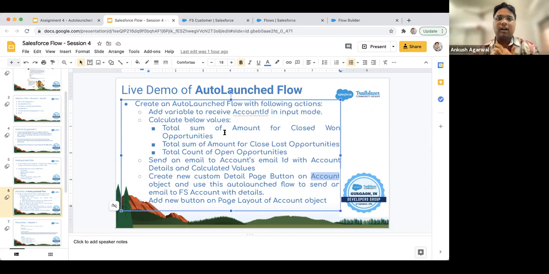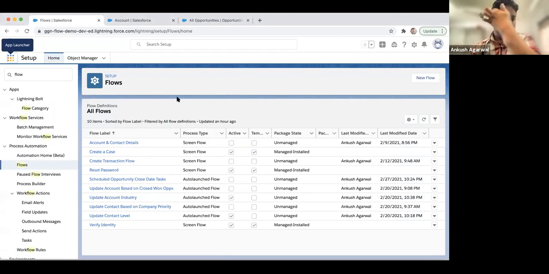So we'll just start with this live demo. Okay, so to create a new flow, first of all, we have to go to Setup, and then type here flows, and then go to Flows.